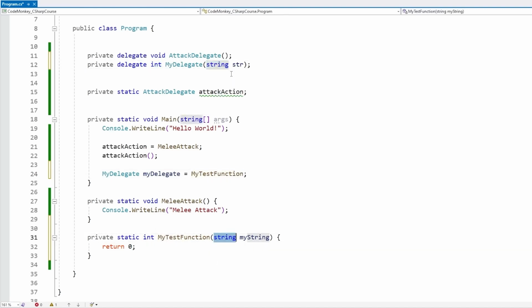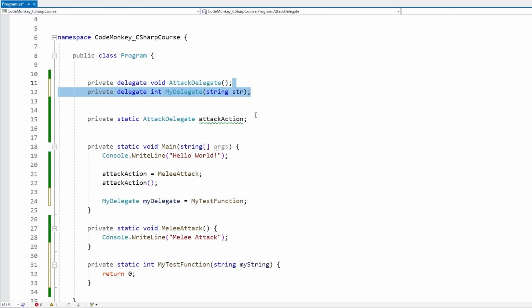string parameter. Also, by the way, over here you need to define some kind of name for the parameter. So like this, it's an error, so you need to define it with some kind of name. But down here, when you assign the proper function, this one does not have to have the exact same name. It needs to be the exact same type, but not the exact same name. Okay, great. So this is the basics of delegates.